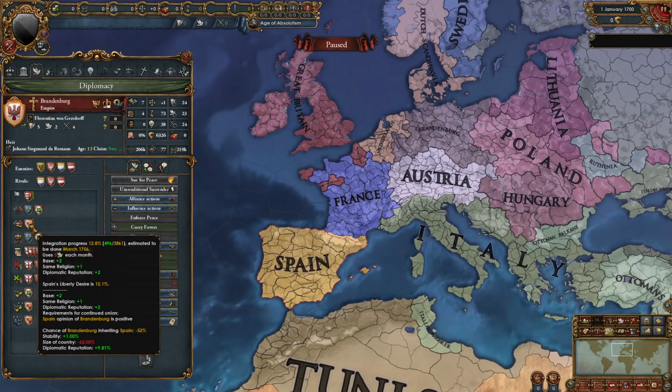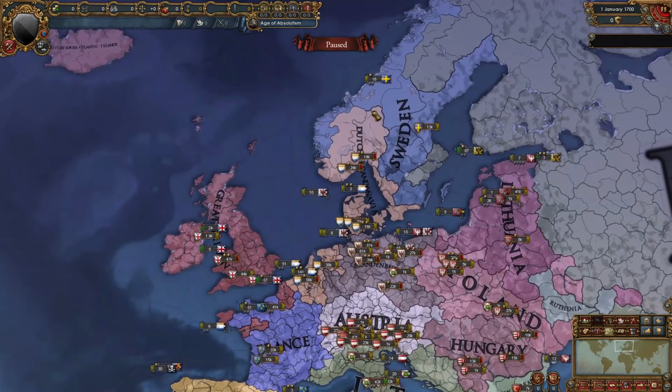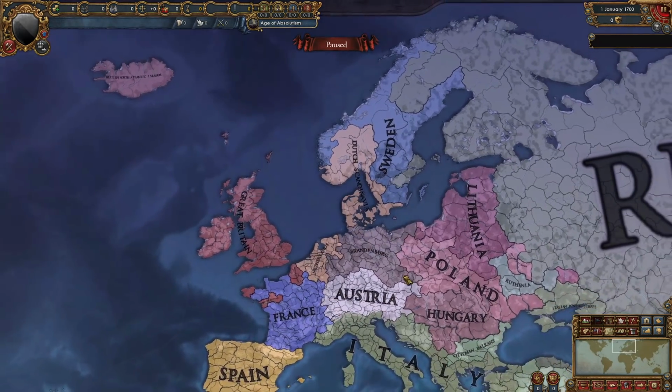Brandenburg has started to integrate Spain, but I don't know if they'll be able to do it until the end of the game, even though this says 1756. The Dutch have also been expanding a bit in Scandinavia.